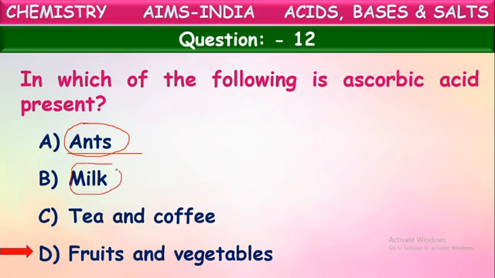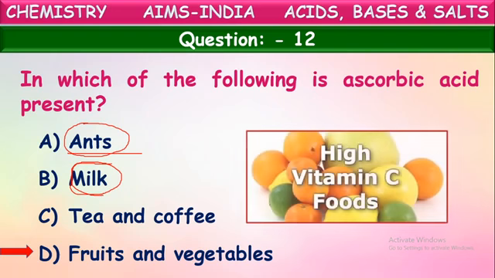What acid is present in the milk? It is called malic acid. Milk and sauerkraut they contain malic acid in them. Tea and coffee they produce tannic acid. Okay, fruits and vegetables they have ascorbic acid, which is also called vitamin C. Vitamin C we get from fruits and vegetables. We should take them much. Okay, next question.